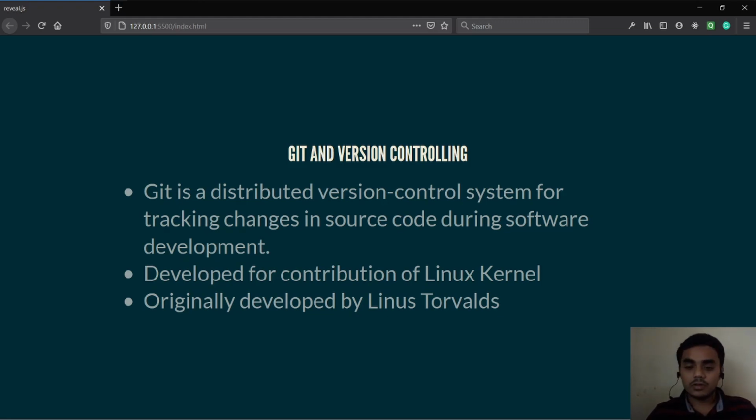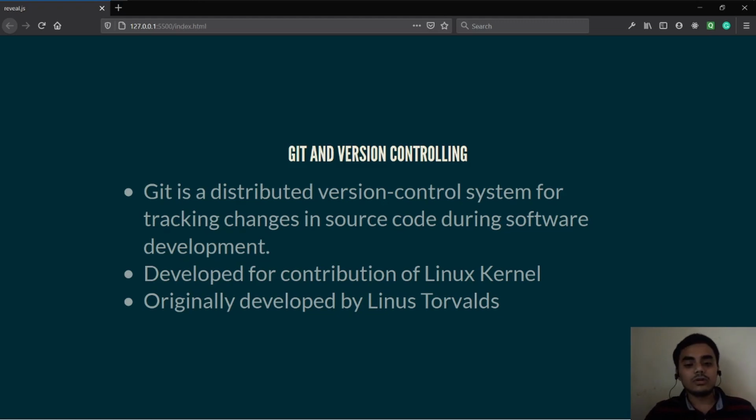The author of the Linux kernel, the kernel on which Ubuntu runs, Linus Torvalds, wrote that kernel. Around 2006, he saw that there were many contributions coming on that kernel from the world. So he needed something to maintain that code.